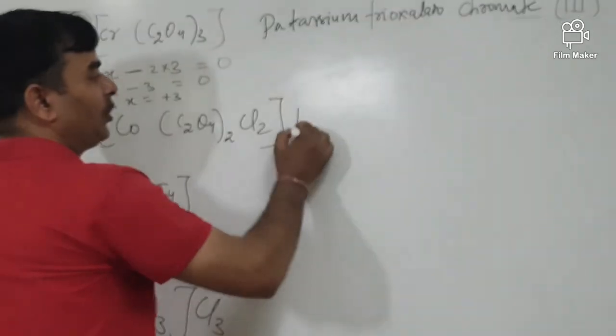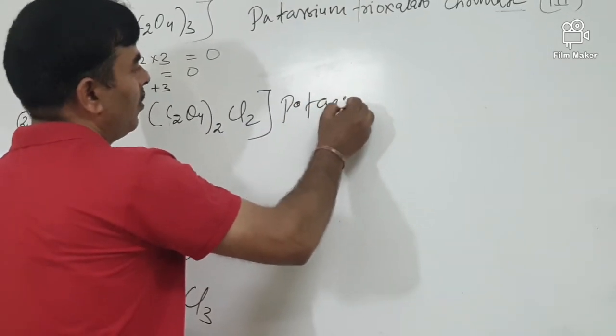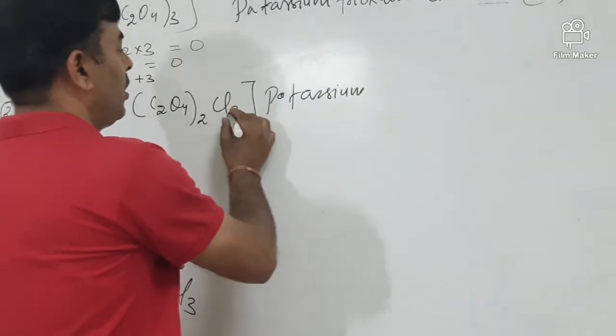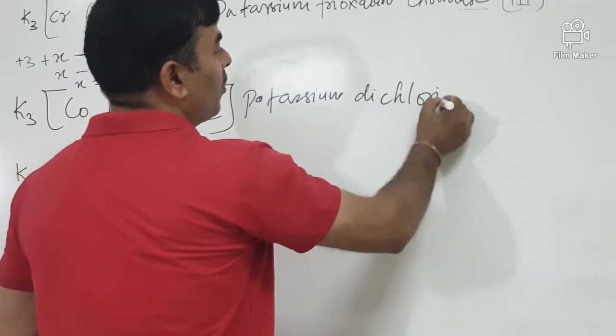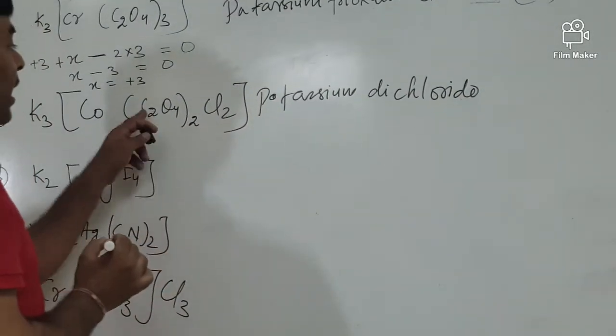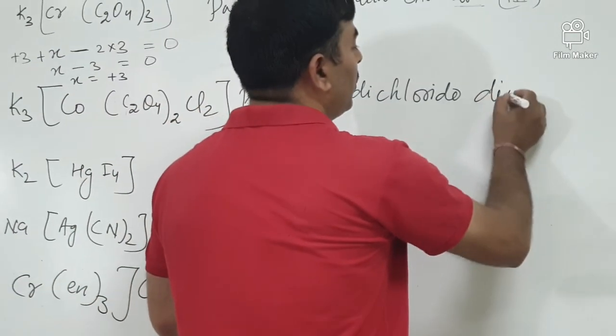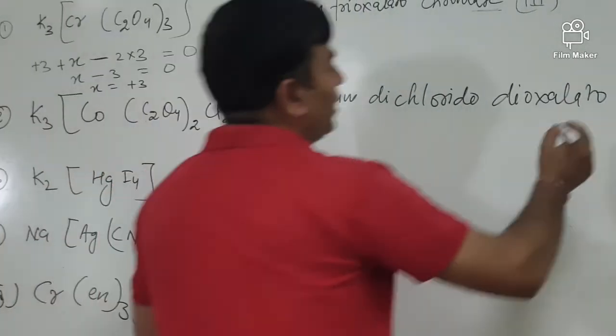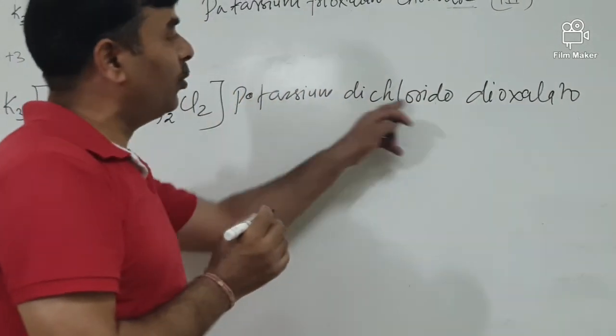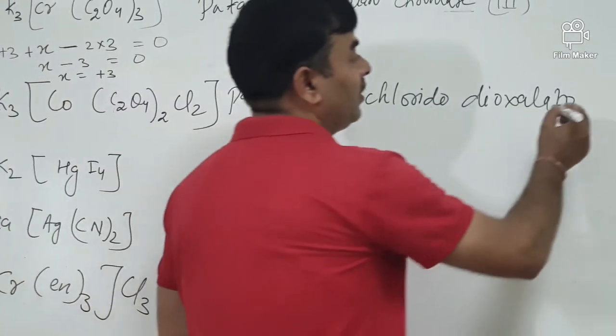So, potassium, dichlorido, dioxalato, cobaltate, because 'ate' is used since both are anionic ligands.